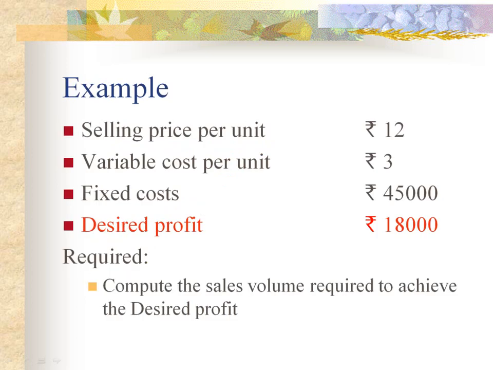For example, we want a desired profit of 18,000 and we need to calculate sales volume to achieve the desired profit. Mind it, here contribution is equal to 12 minus 3, 9. Selling price is 12, variable cost is 3, so contribution is 9. PV ratio comes to be 9 divided by 12, contribution divided by sales, 75%.